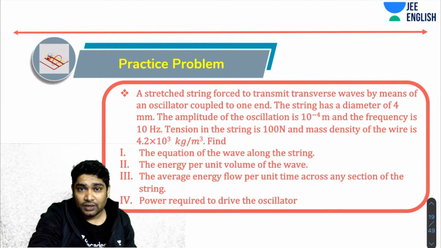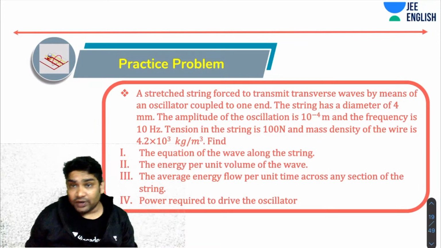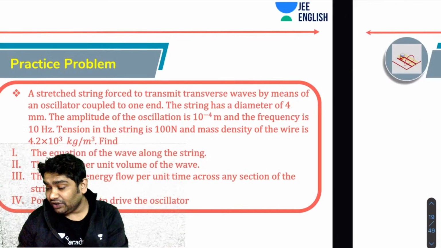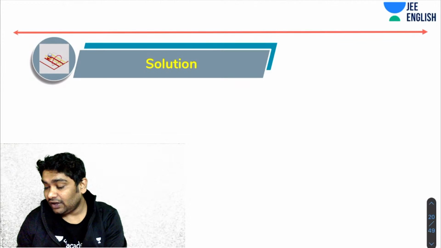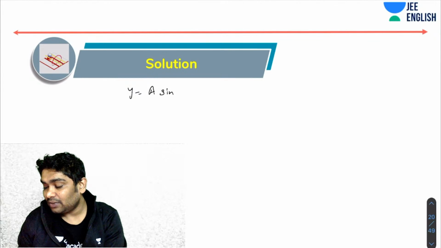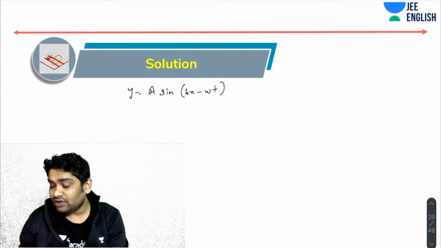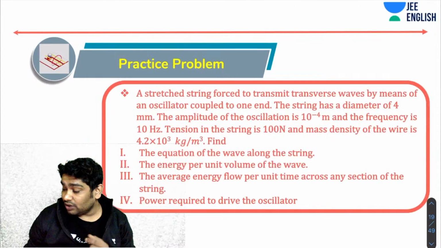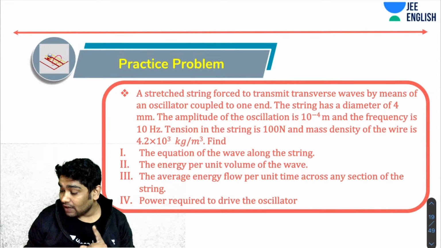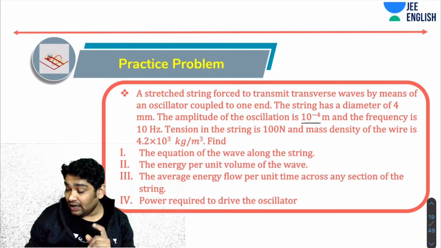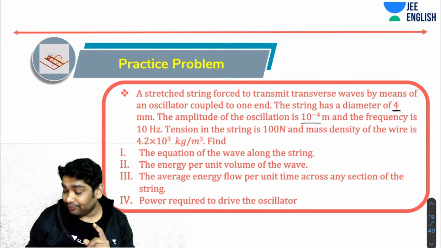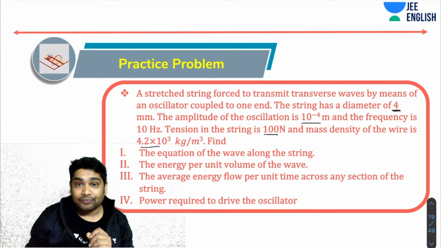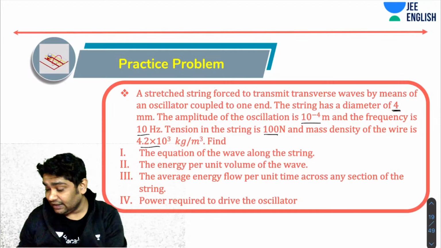Okay. So what do you need to determine the equation of the wave? The standard form of the equation of the wave is y equals A sine (kx minus omega t). Correct. So A has already been given to you. If you could find out k and omega, then you have the wave equation. Okay. Amplitude of oscillations is this. Now what I've been told is the diameter of the string. And I also know the tension in the string. I also know the mass density, and I also know the frequency.